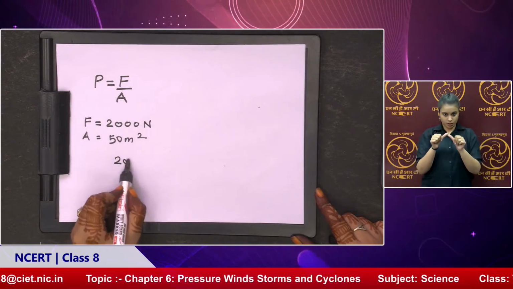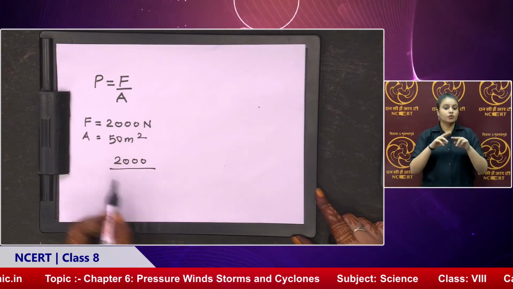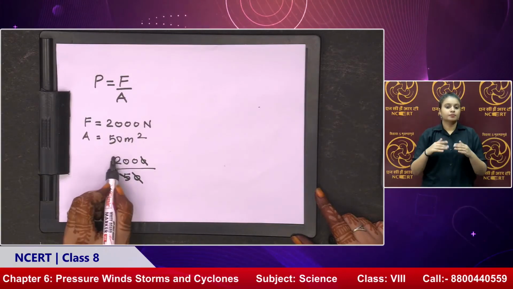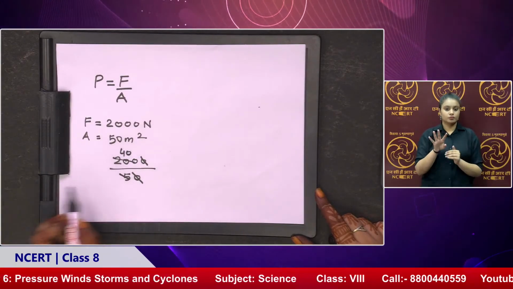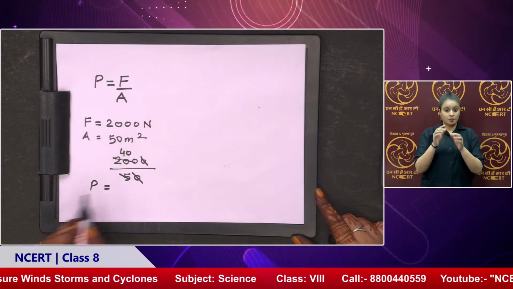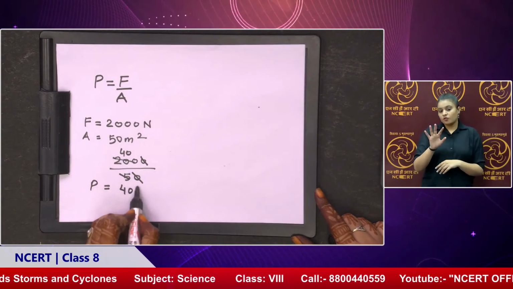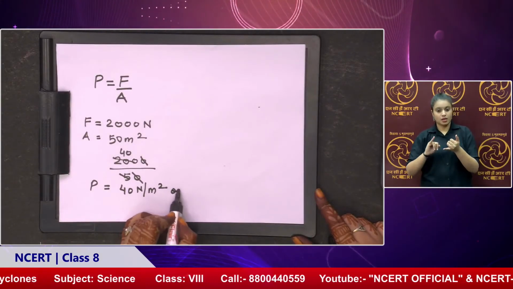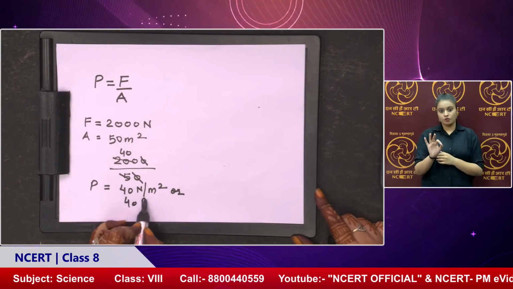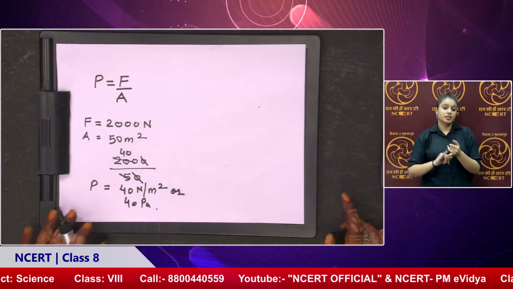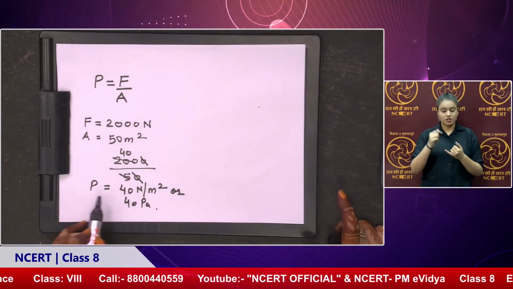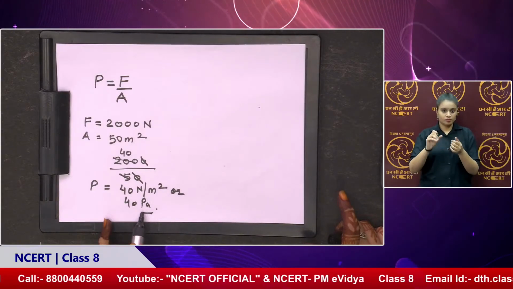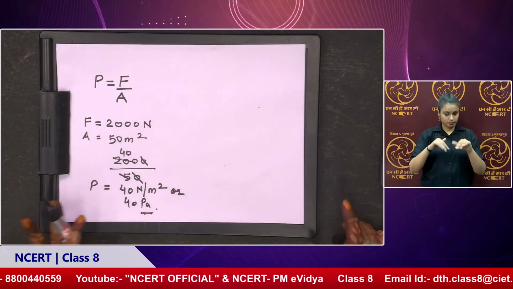So our force is 2000 upon 50, so how much will it be? 40. So the pressure exerted by that object is 40 newton per meter square, or we can write it as 40 pascals. Pascal is also the SI unit for pressure. Newton per meter square, we can call it Pascal also. So that is the simplest one I've shown you.